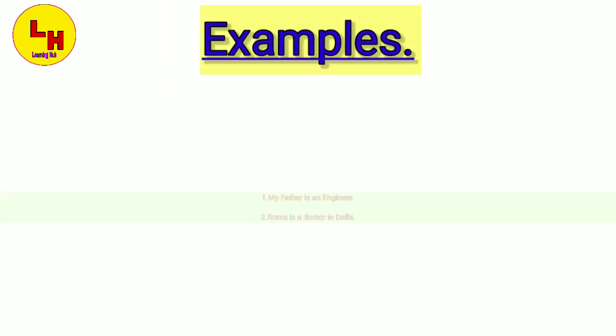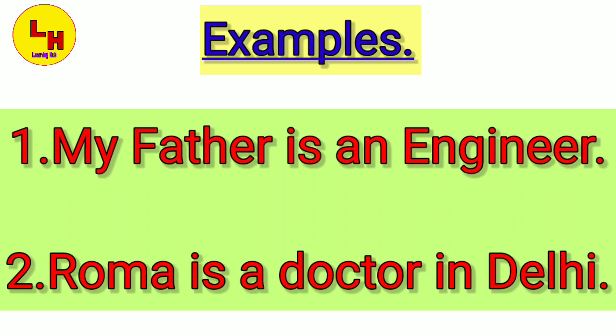my father is an engineer. My father is an engineer. It is showing the position of my father, his job, that he works as an engineer. And the second example is Roma is a doctor in Delhi. Roma is a doctor in Delhi. Roma holds the position of a doctor. Roma works as a doctor in Delhi. In both the examples, we can see that the sentences are showing the position of the person, that what particular position it holds. So hope it is clear till here. Now let us move ahead.